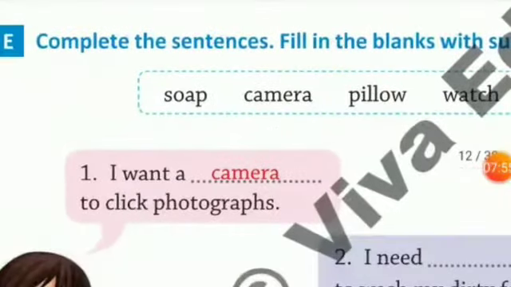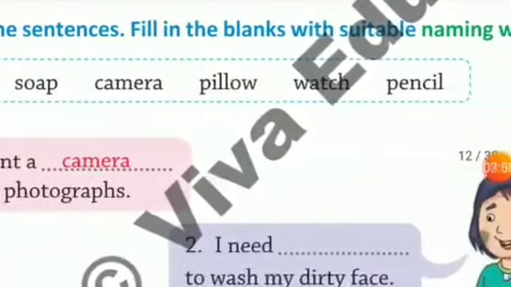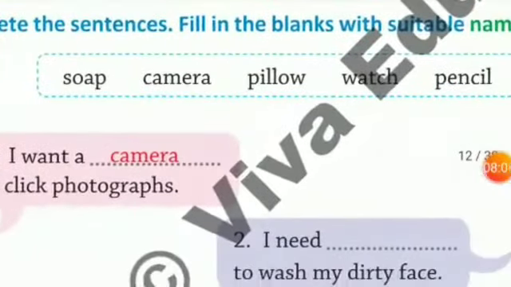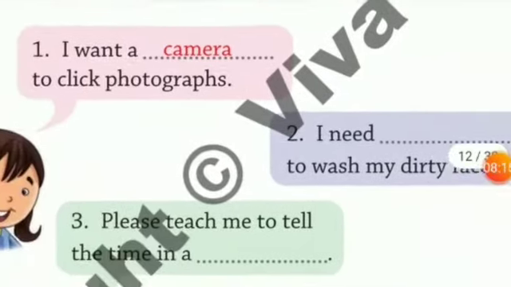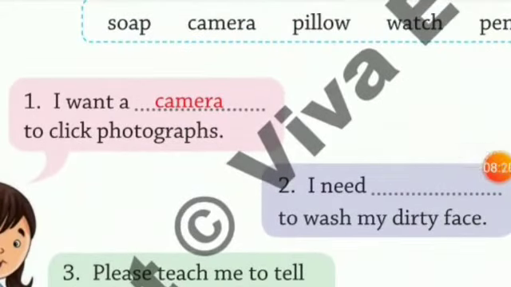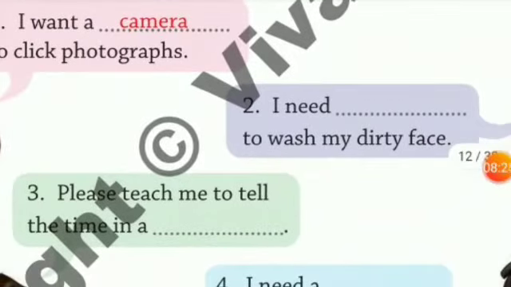Now let's start with exercise E. Complete the sentences, filling the blanks with suitable naming words. You are given a help box, and in the help box you are given words: soap, camera, pillow, watch and pencil. Now reading the sentences given below, you are supposed to write the correct answer. So children, in sentence number 1, I want a dash to click photographs.